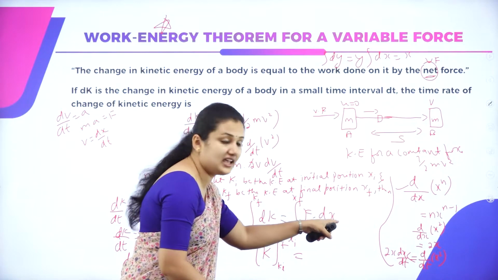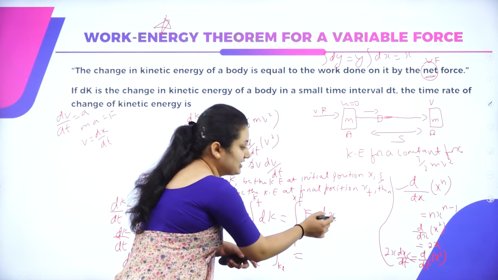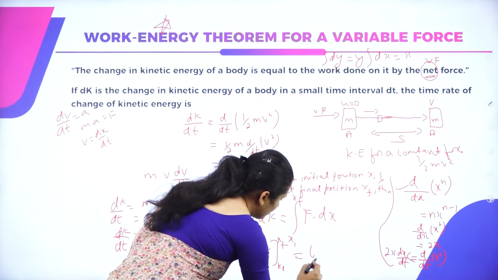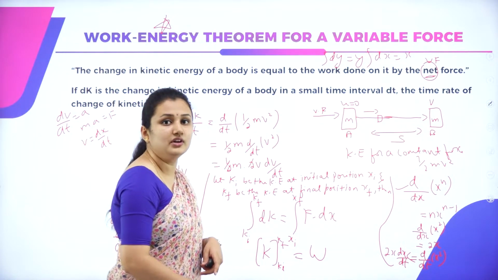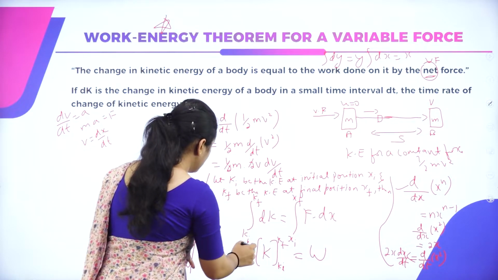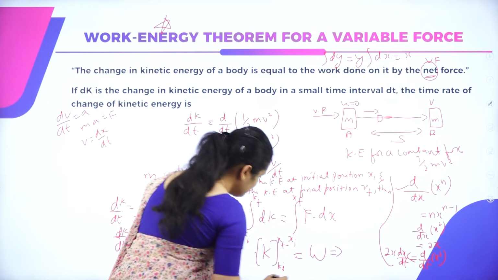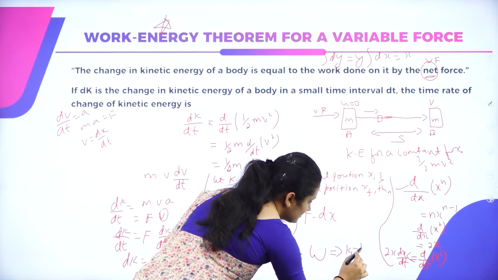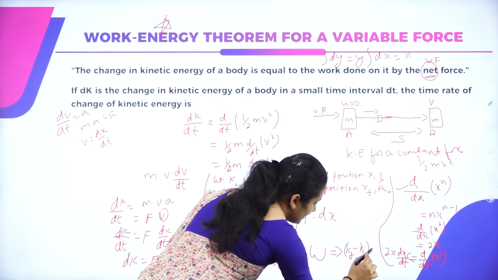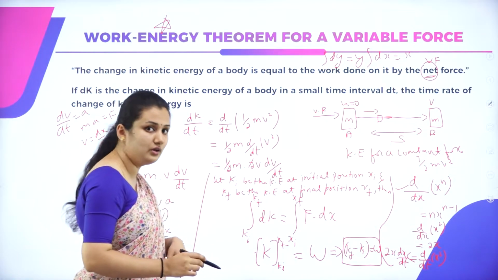So f of x dx is nothing but work done w. If I substitute the limits in place of k, upper limit minus lower limit is equal to work done.